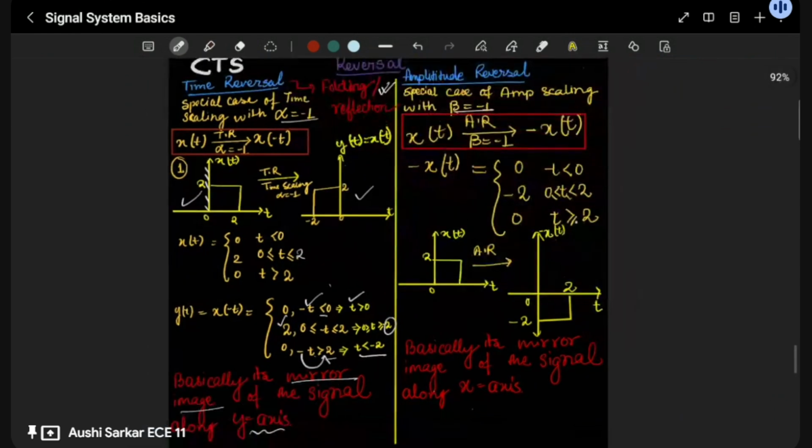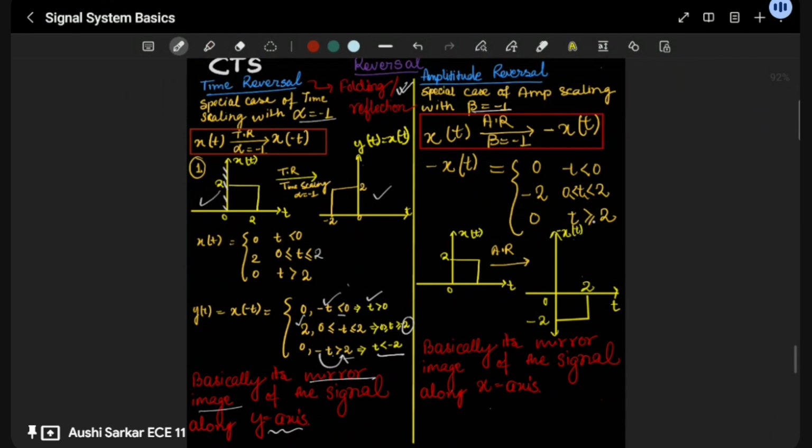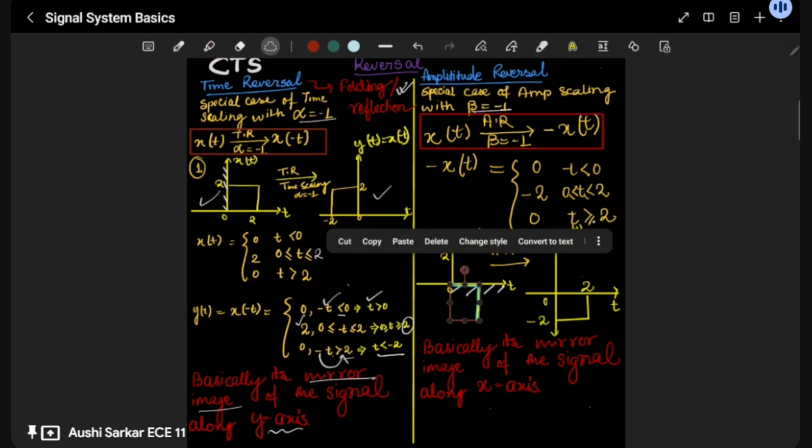And again, I'm going to amplitude reversal. The amplitude reversal is also the same, but this time you are going to take the mirror image on the x-axis. Let me draw it for you once again. This is our x-axis. I'm drawing this mirror. Let me select this. So I'm going to take this. How is it coming, can you see? Just try to see the cursor, this red pointer. This is the way you will draw the mirror image.